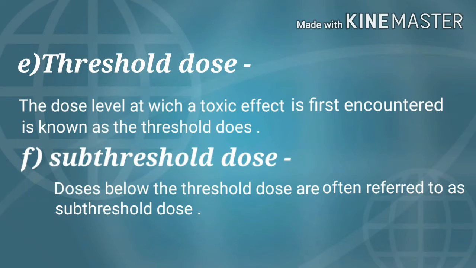The dose level at which a toxic effect is first encountered is known as the threshold dose. And the sixth is the subthreshold dose. What is a subthreshold dose? The doses below the threshold dose are often referred to as subthreshold doses. The various doses are classified according to the International Union of Toxicology.